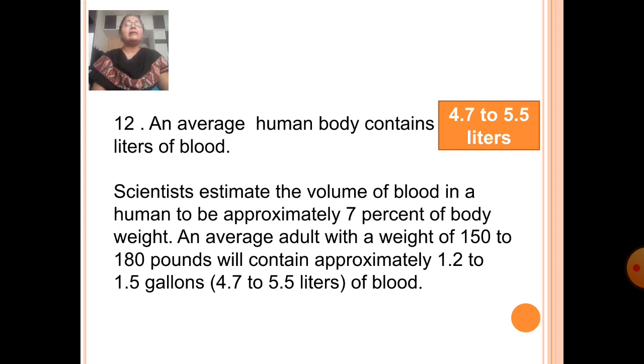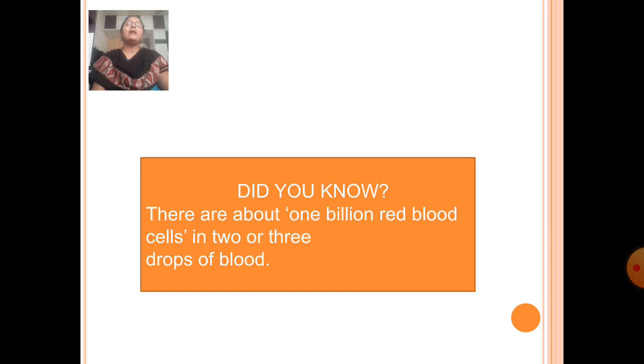An average adult with a weight of 150 to 180 pounds will contain approximately 1.2 to 1.5 gallons, that is 4.7 to 5.5 liters of blood. Fun fact: there are about 1 billion red blood cells in 2 or 3 drops of blood.